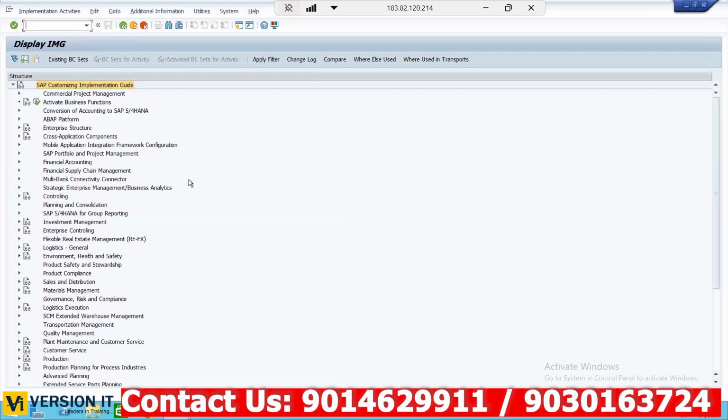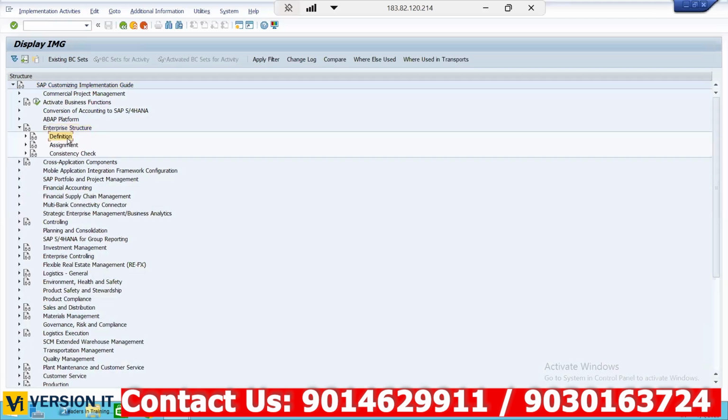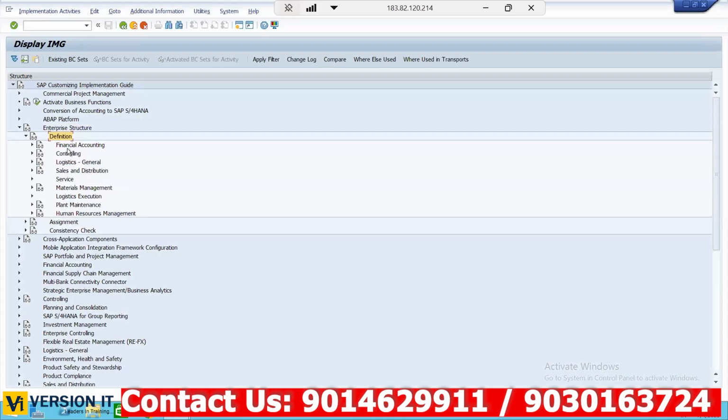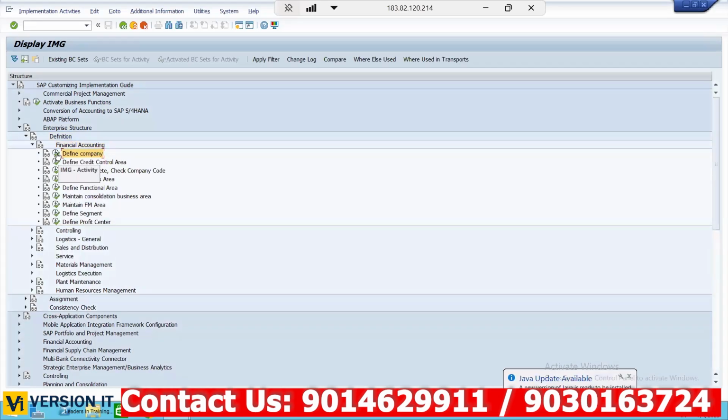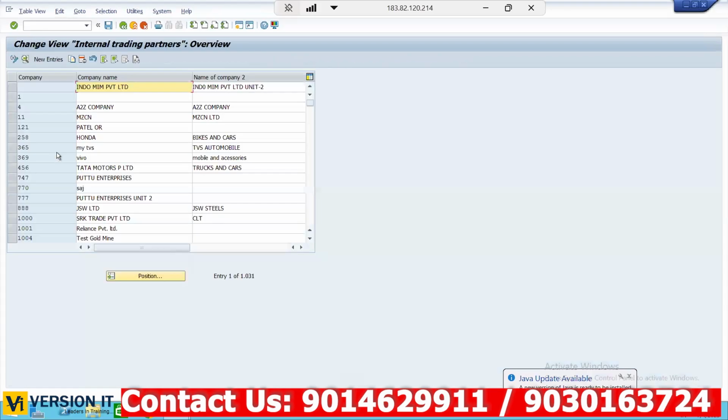Here we can see a lot of settings. We are talking about enterprise structure, right? Here you can directly see enterprise structure. Just expand that. Here we have some definitions. We have finance; I told you, company code comes under finance. So go to finance, Define Company. This clock and tick mark is execution. Click on that. Here we have New Entries.